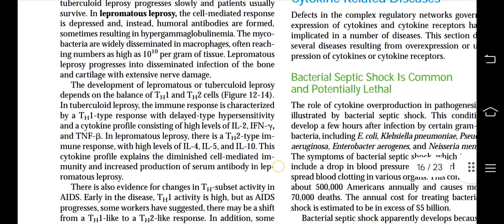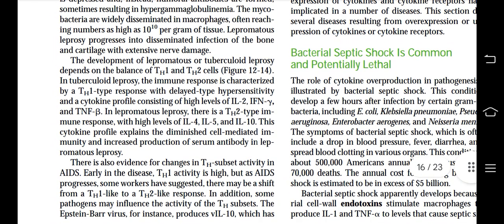The development of lepromatous or tuberculoid leprosy depends on the balance of Th1 and Th2 cells. In tuberculoid leprosy, the immune response is characterized by a Th1 type response, delayed type hypersensitivity, and a cytokine profile consisting of high levels of IL-2, IFN gamma, and IFN beta. In lepromatous leprosy, there is a Th2 type immune response with high levels of IL-4, IL-5, and IL-10. This cytokine profile explains the diminished cell-mediated immunity and increased production of serum antibody in lepromatous leprosy.